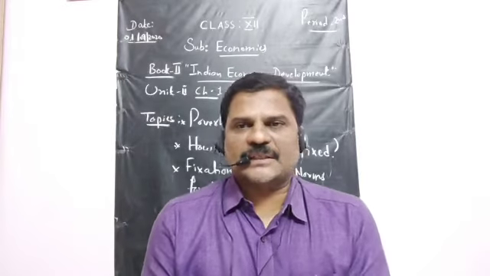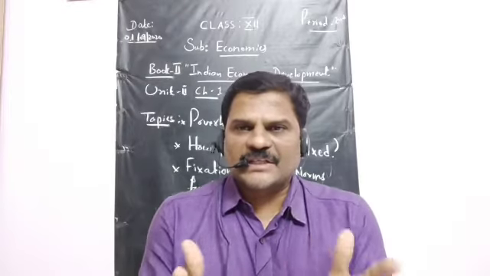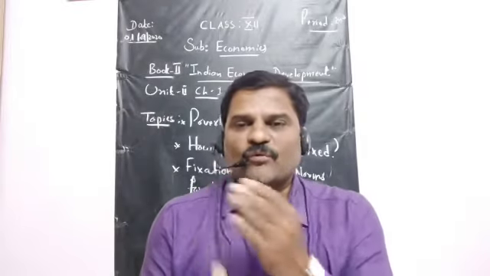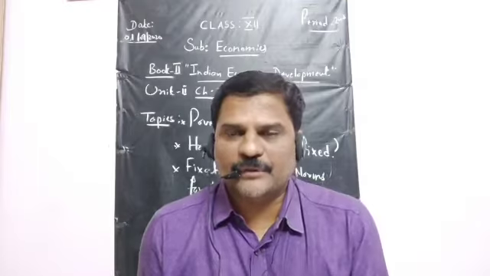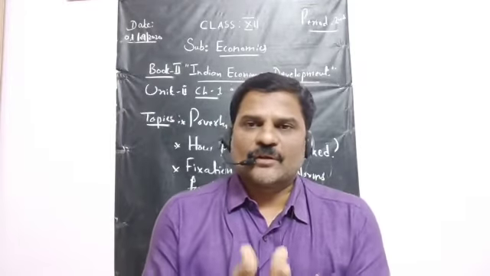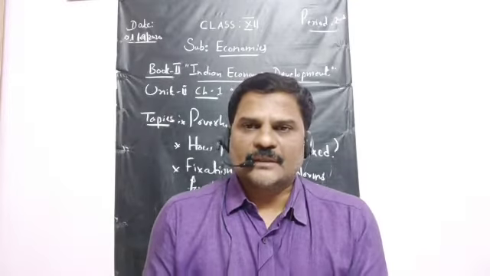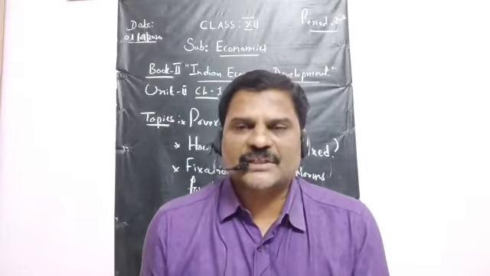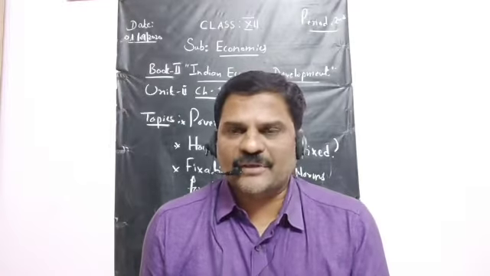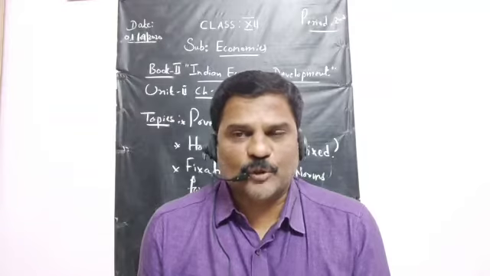And in the previous period, we discussed whom we can call poor people, what is the poverty line, who will fix the poverty line, and types of poverty, that is relative poverty and absolute poverty, and how to find out relative and absolute poverty.